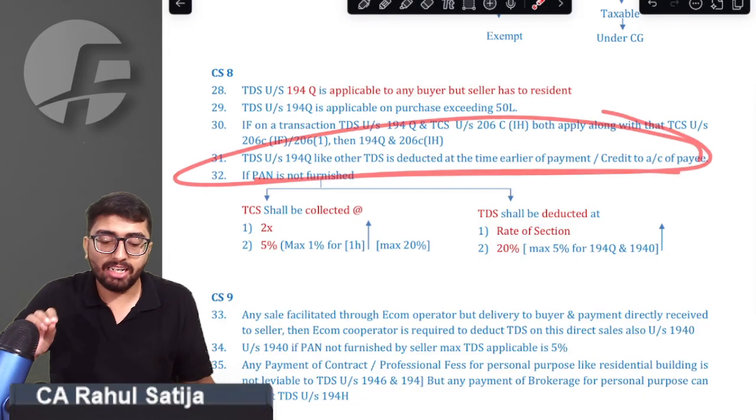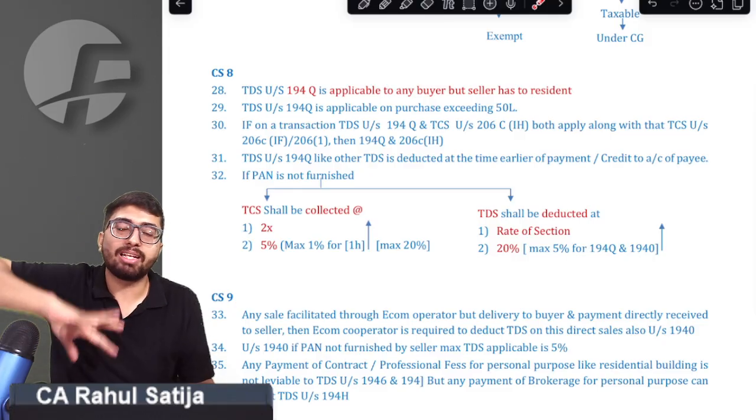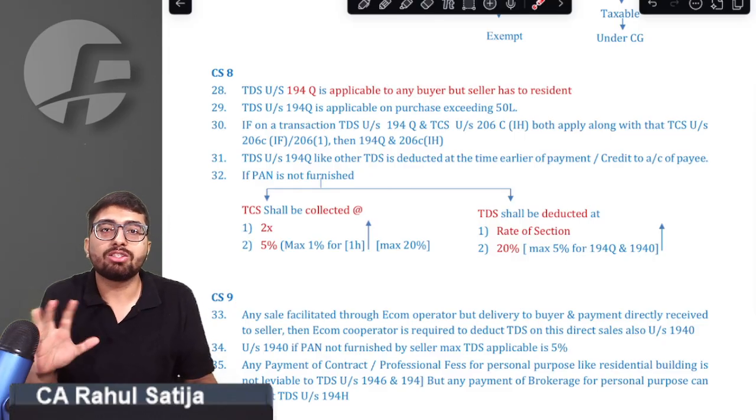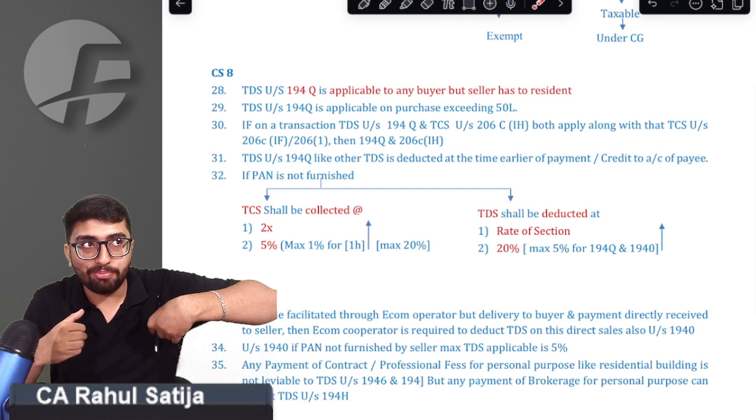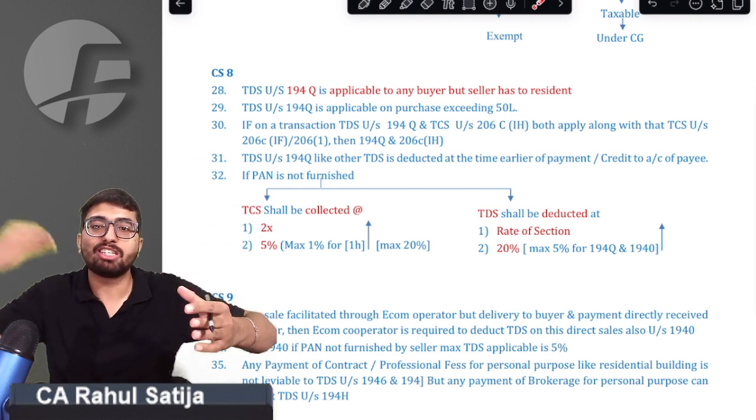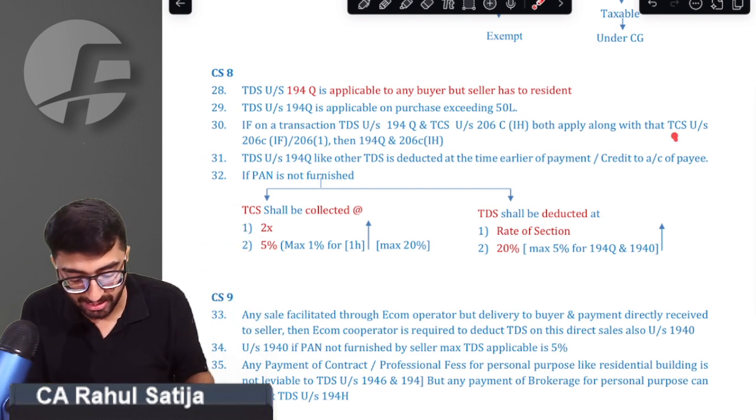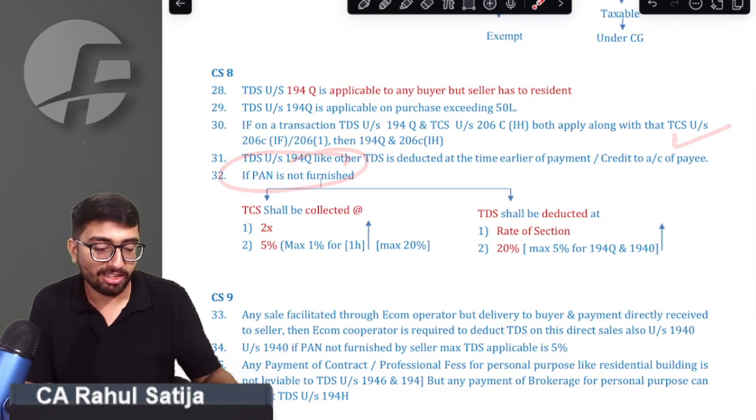Sir, remember 194Q, like other sections also, has to be deducted at the earlier of crediting the payee's account or actual payment, whichever is earlier. You have to deduct the TDS. Sir, we got that point.